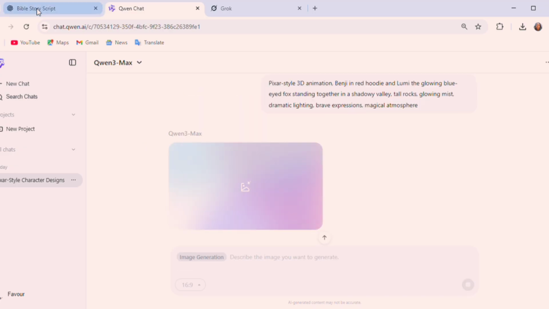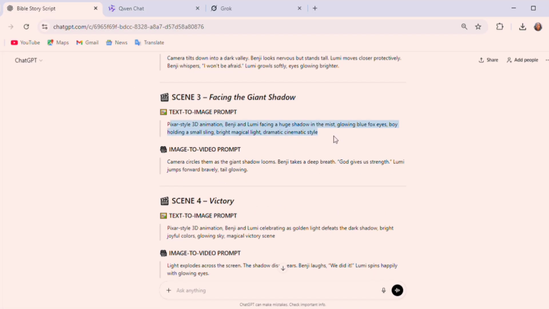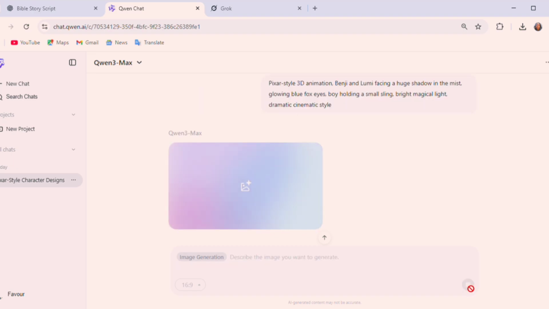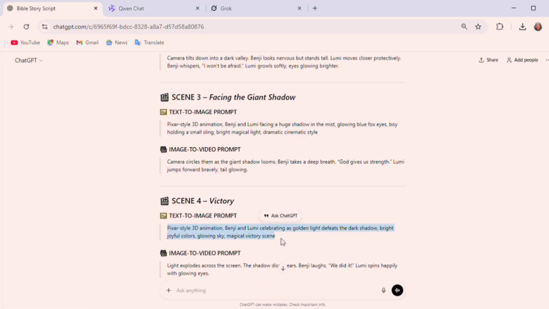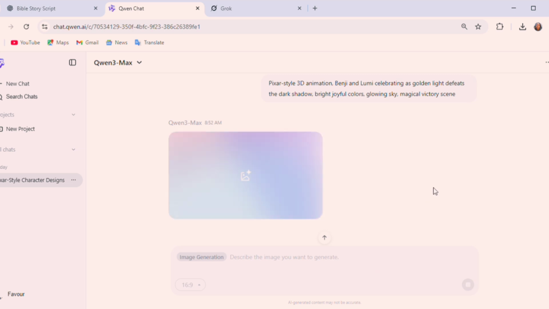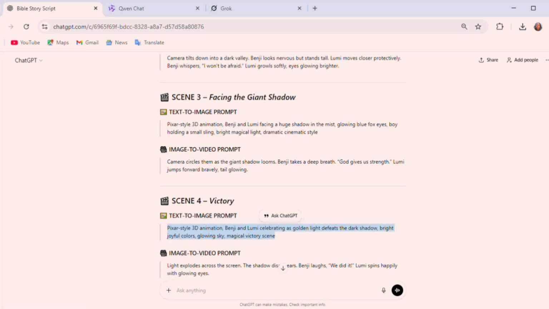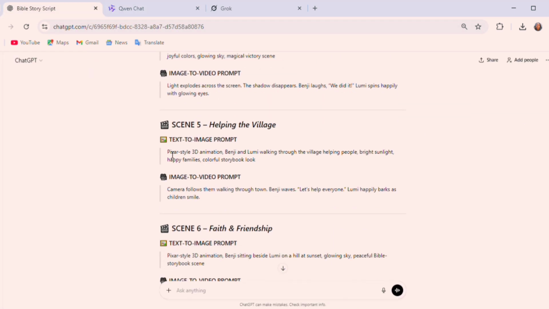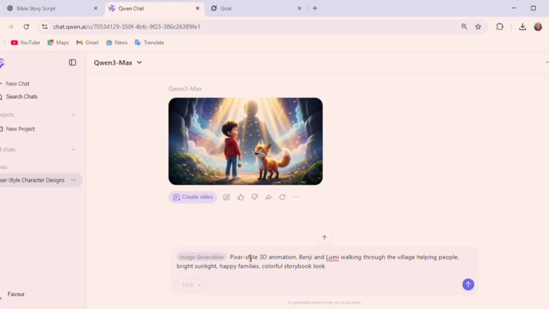I hope you've understood how to do this generation so that you have a consistent character. Okay, so once you do it like this, you're going to have consistent characters. Your characters will not be different once you do it like this and once you use my prompt. All right, so this is how to actually generate your images with Qwen AI.